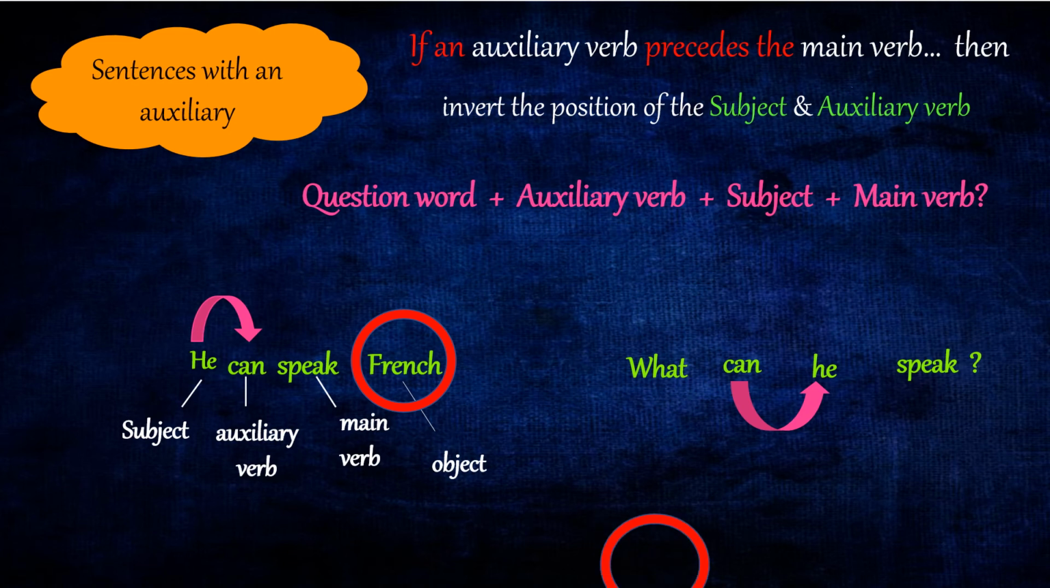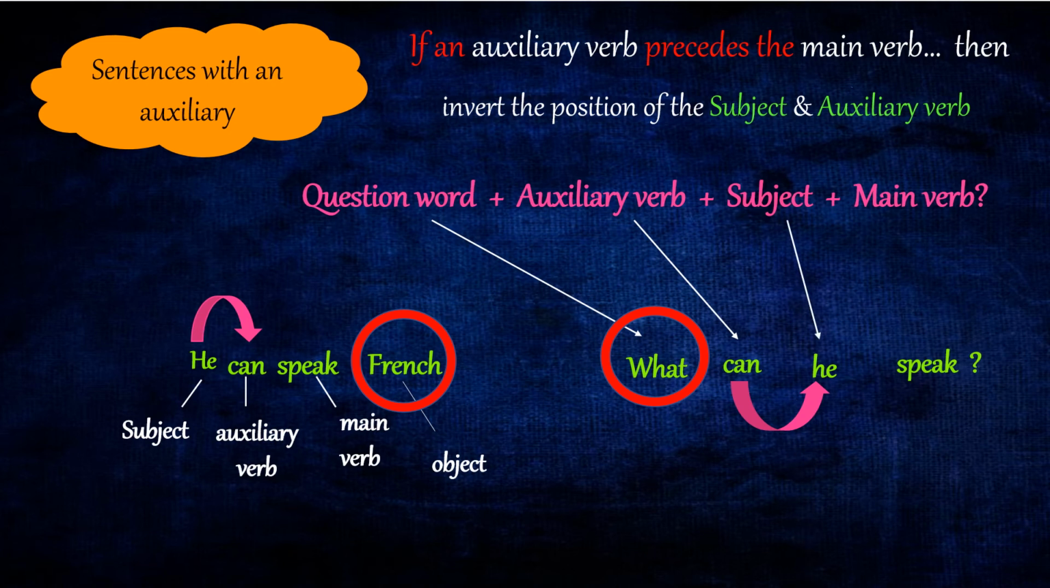What can he speak? So what is the question word? Can is the auxiliary verb, he is the subject, and speak is the main verb. So we've got a direct question to the given sentence.